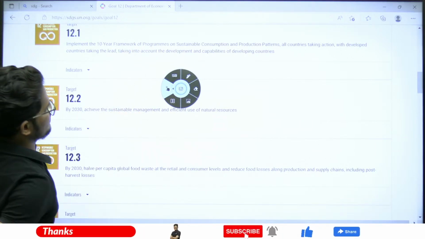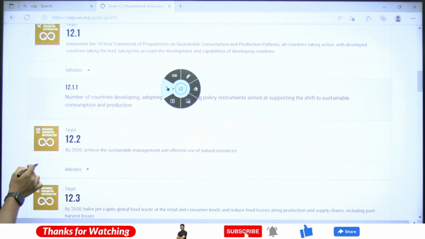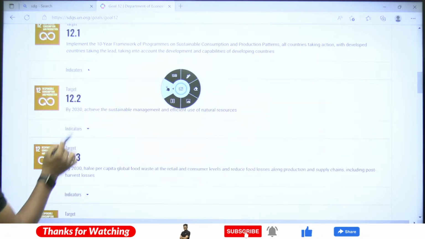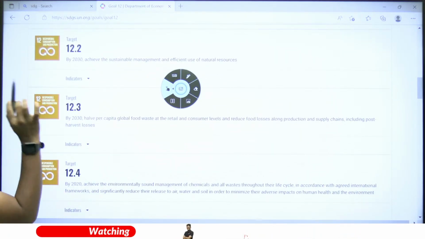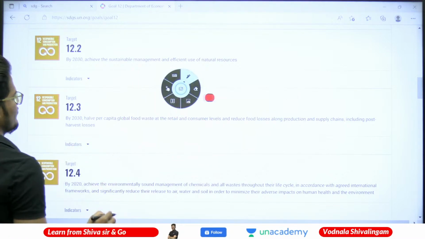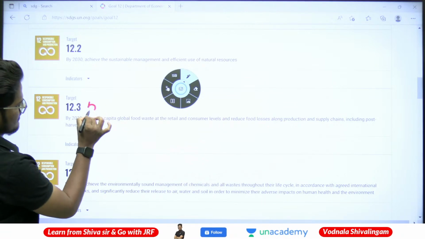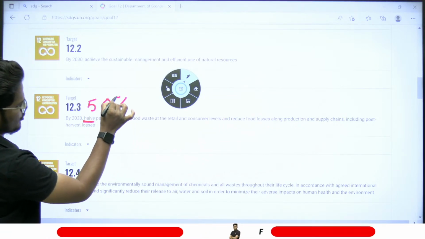Implement the 10-year framework program on sustainable consumption and production. The 10-year program has to be implemented. And the second one is to achieve the sustainable management and efficient use. And now this third one is more important. Half, that means 50%, by half of two parts.